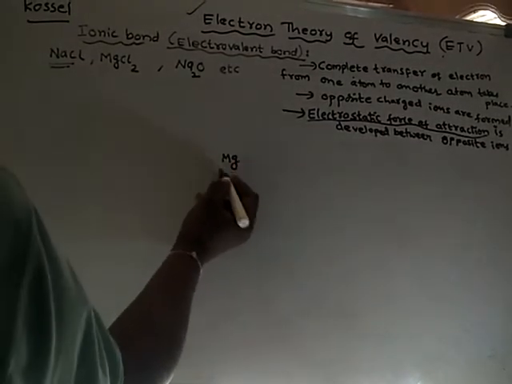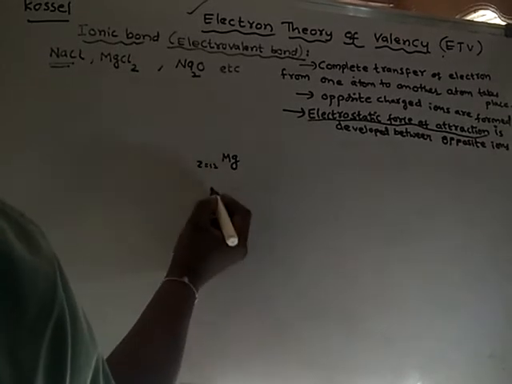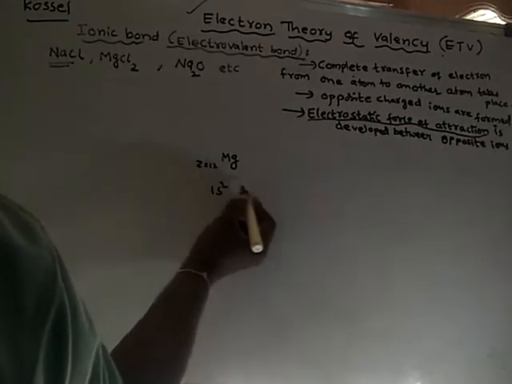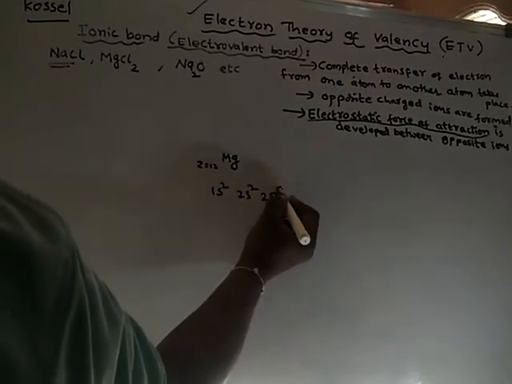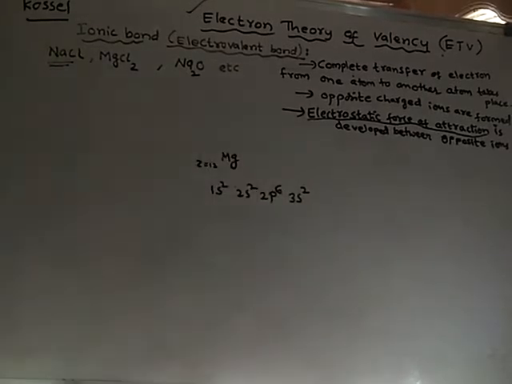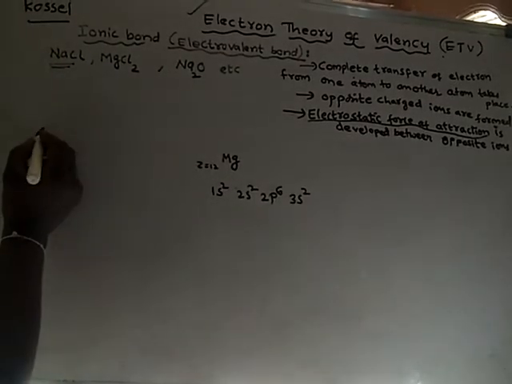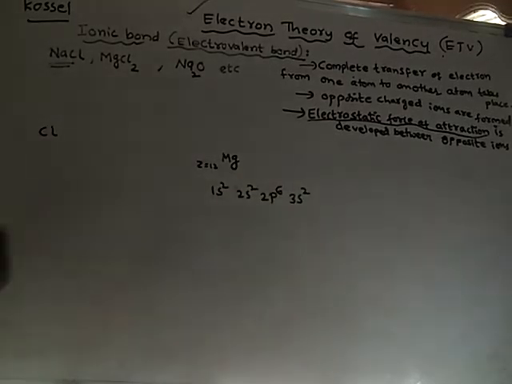What is the electronic configuration of magnesium? Its atomic number is 12, so its electronic configuration is 1s2, 2s2, 2p6, 3s2. So altogether 12 electrons. And chlorine, we have already seen in our previous case.